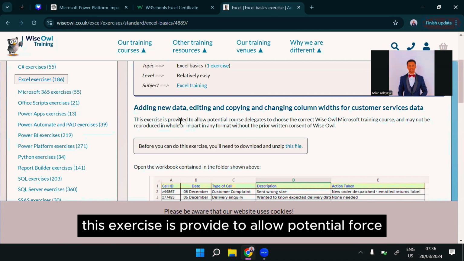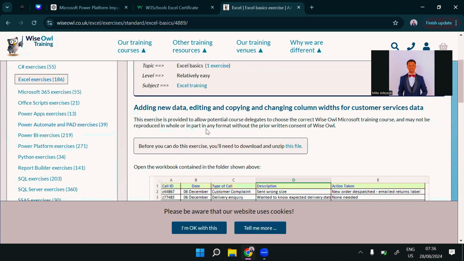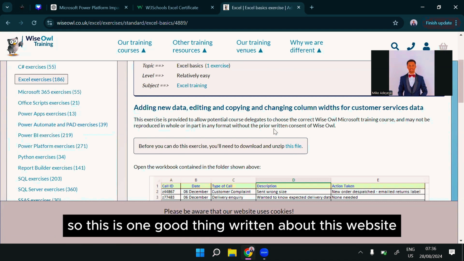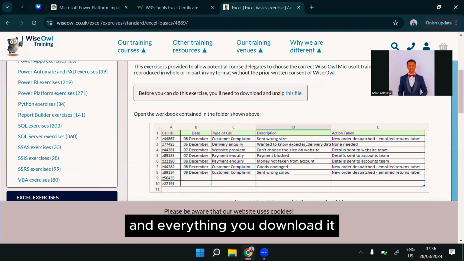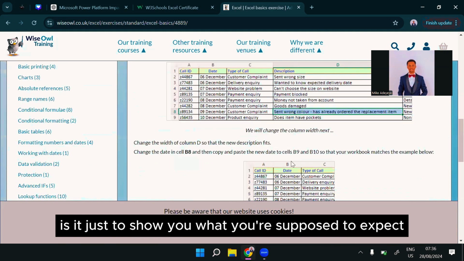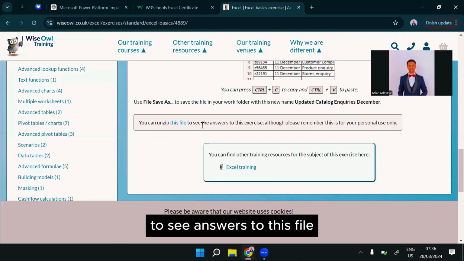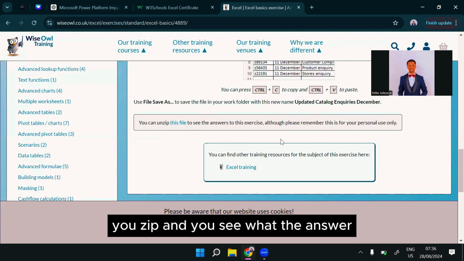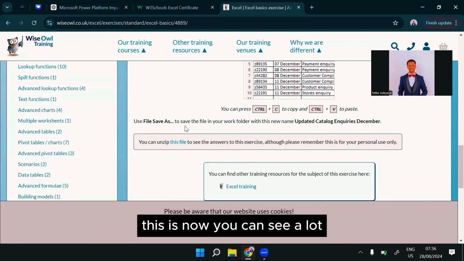This exercise is provided to allow potential course delegates to choose the correct Wisepol Microsoft training course and will not be reproduced in full. Before you can do this exercise, you need to download and unzip the file. So this is one beautiful thing about this website. You also have the file you're going to work with, the Excel file and everything. You download it. Another thing about it is it will also show you the answer you are supposed to expect. You can unzip this file to see the answers. So when you click on this, you unzip and you see what the answer is supposed to be.